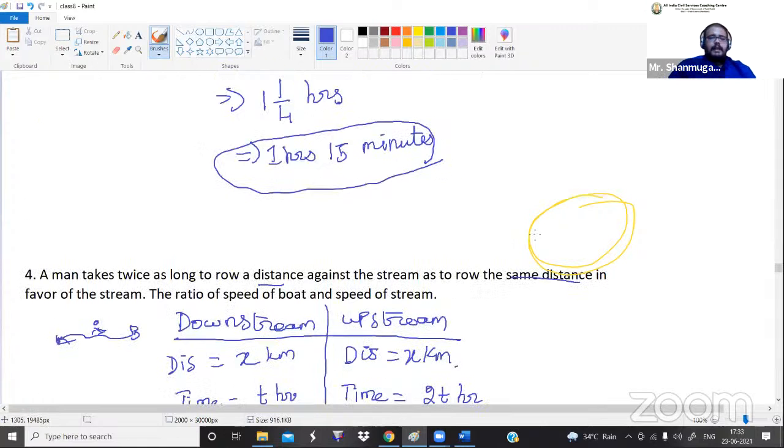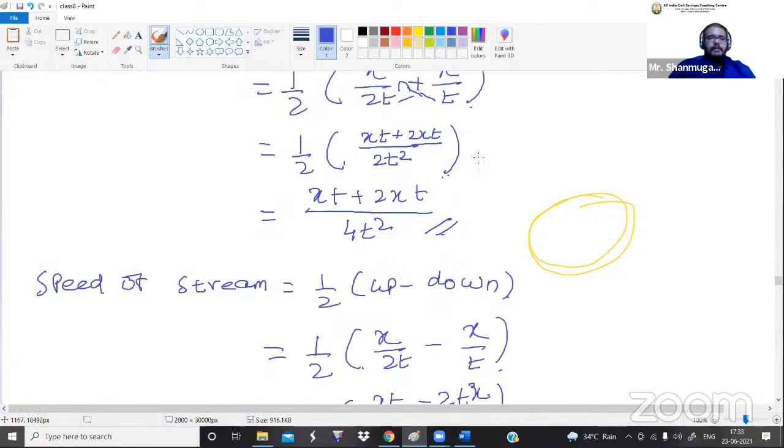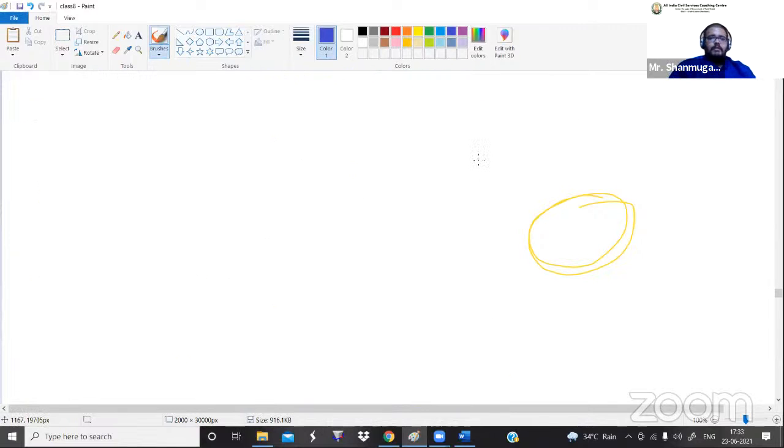Now they are asking us to calculate the ratio of speed of a boat and speed of a stream. Day before, I have taught you how to calculate the ratio. If we want to calculate the ratio of A and B, we can write A is to B, or A divided by B. In both ways we can write.